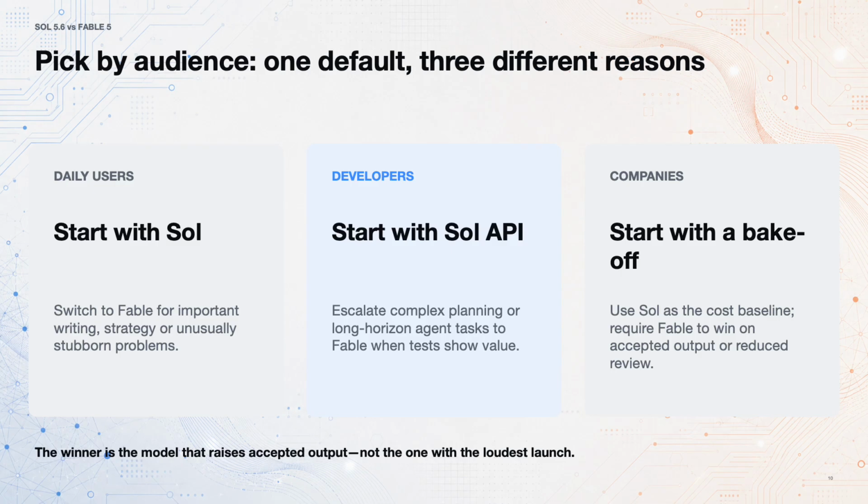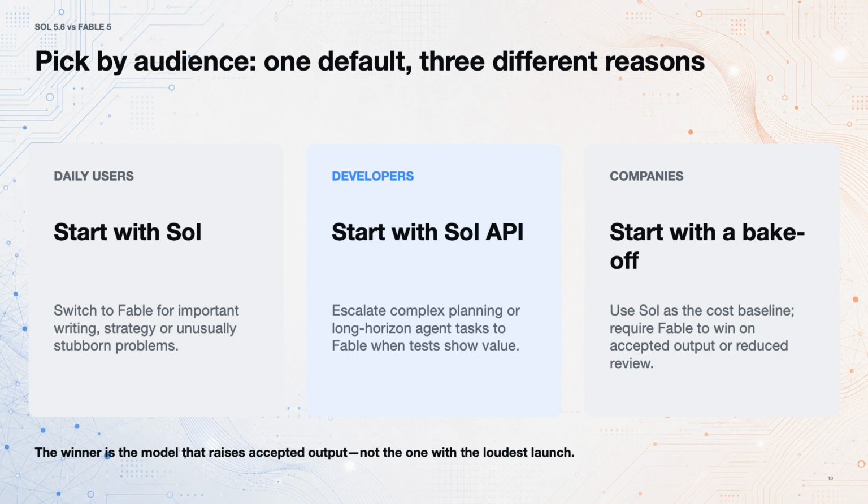So what should each audience do? Everyday users should start with Sol because it is the stronger default recommendation. Then switch to Fable for important writing, strategy, or a problem that remains stubborn after a good attempt. Developers should start with the Sol API because of price and control, but build the evaluation harness so Fable can be tested on complex planning and long-running agents. And worth a look, Claude Opus 5 as a mid-priced third option.